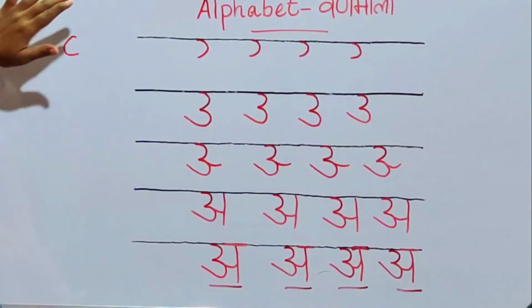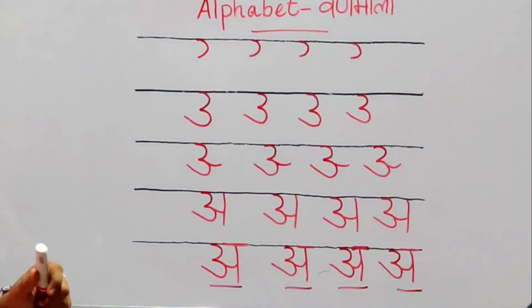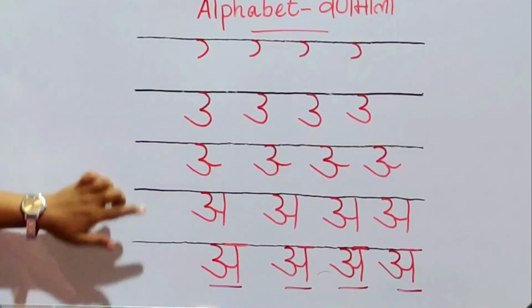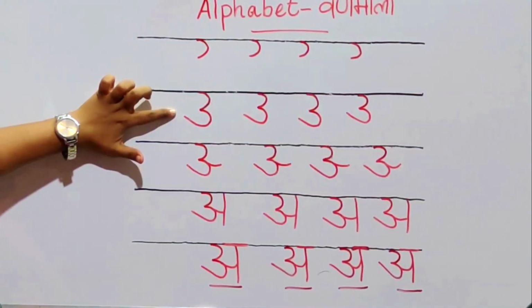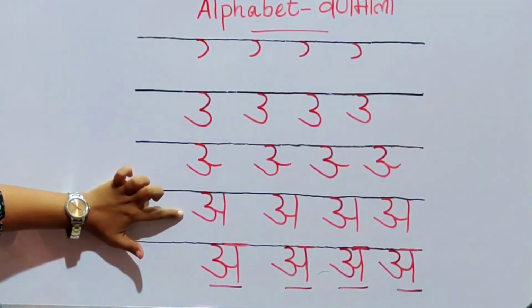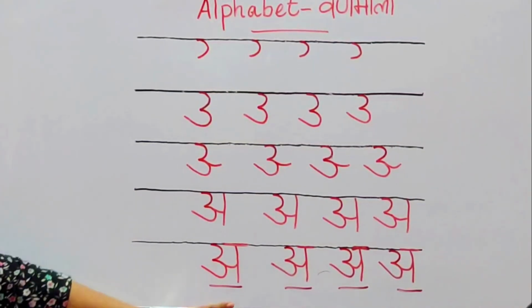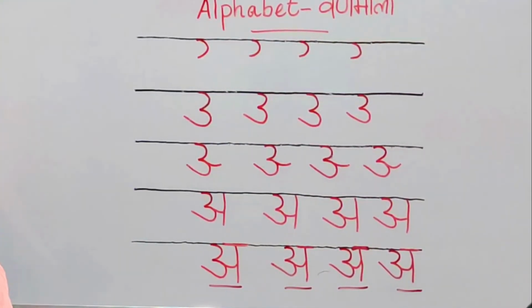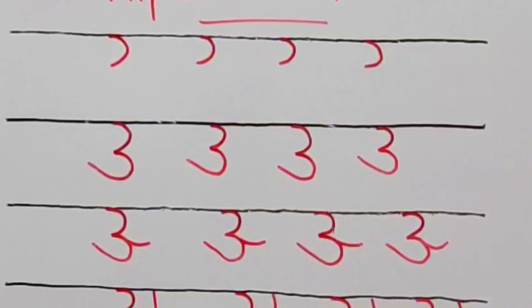You have to write and study in your rough book this letter A. You have to write and study step by step. First line, write a reverse C, and join with another reverse C with tail. Add with a sleeping line, then join with a straight line. Last one, a sleeping line on top. That means this is our letter A. Hindi, our first vowel A. Letter A. This is our first vowel, letter A.